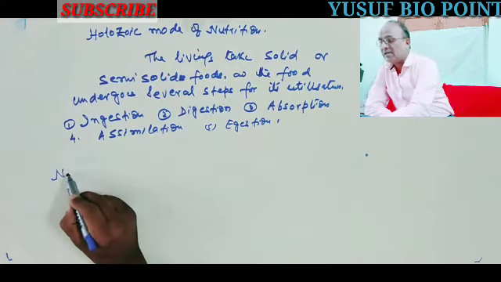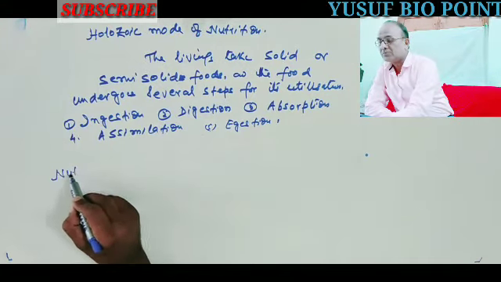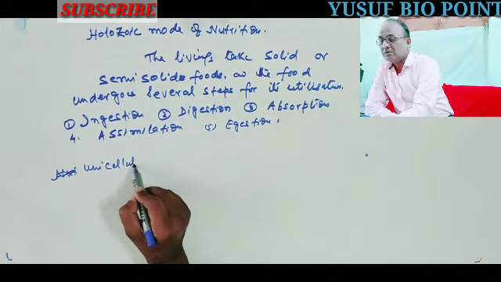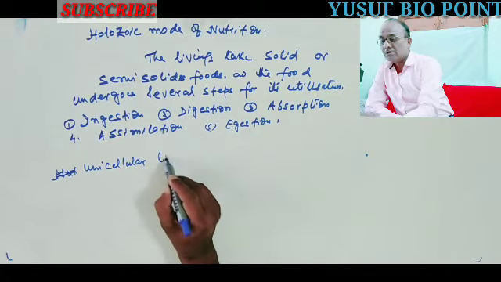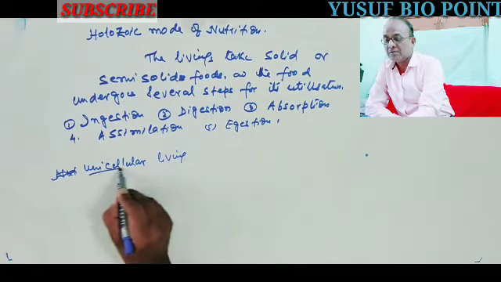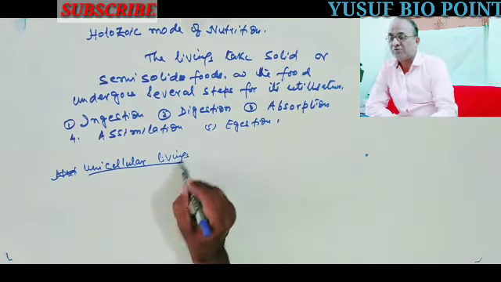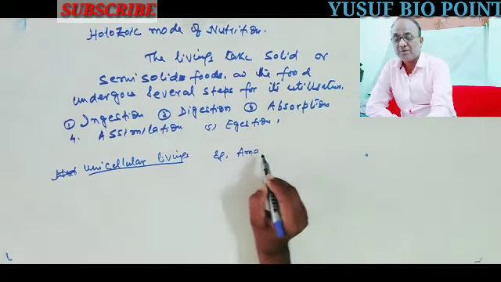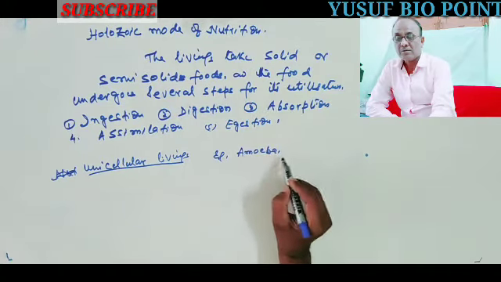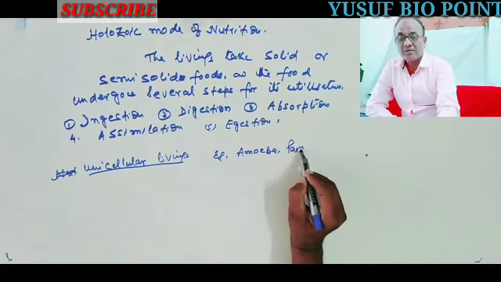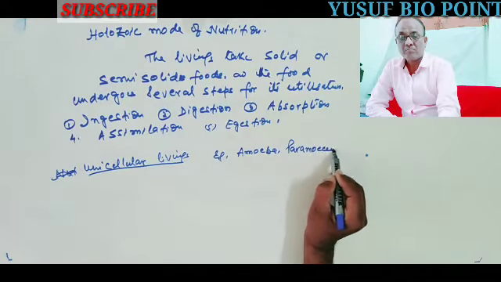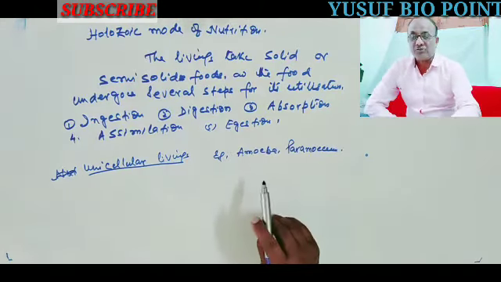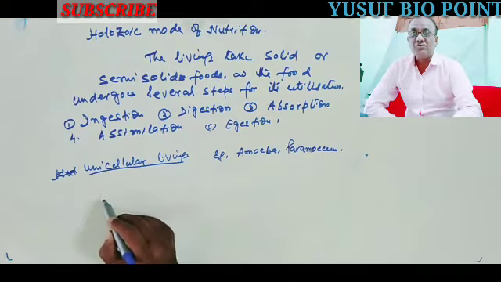First, we shall discuss unicellular living things, that is, the holozoic mode of nutrition in unicellular livings. Examples: amoeba, paramecium, etc. Now we shall discuss these two. You know that amoeba is a unicellular animal.